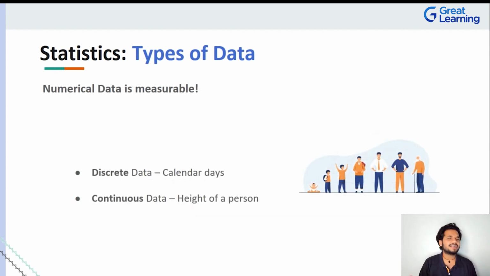Now it becomes very difficult to measure categorical data at the end of the day because it is textual. Not all the examples you can discuss can be measured, right? But what we can talk about with respect to numerical data is actually something that you can measure, something you can assess with respect to mathematics and statistics. So if that is the case, what are some of these types of numerical data that we have? There are two types of numerical data which you guys might already know about.